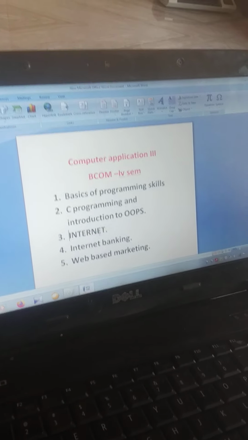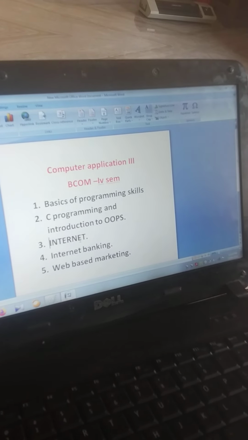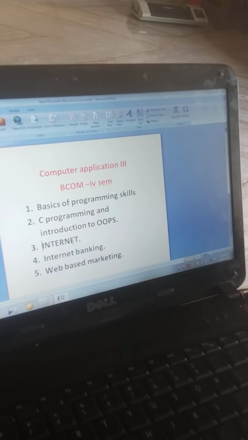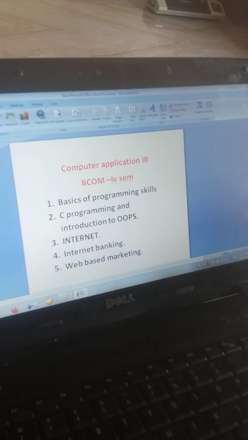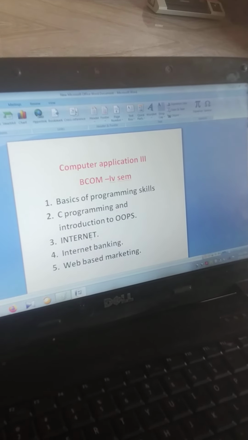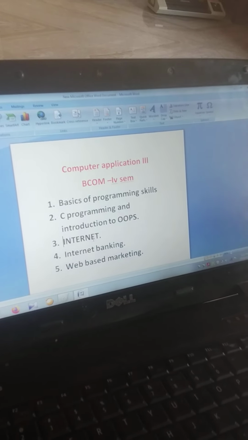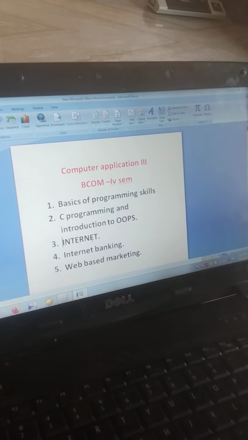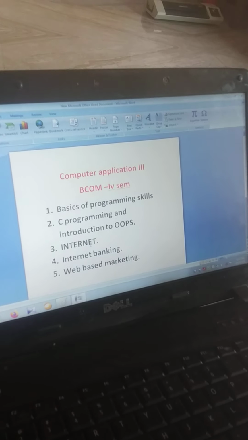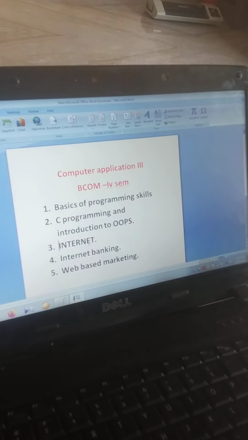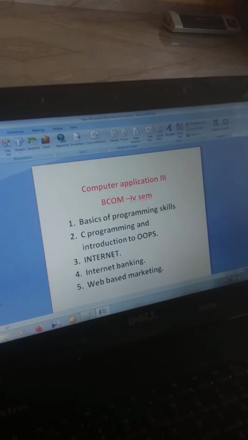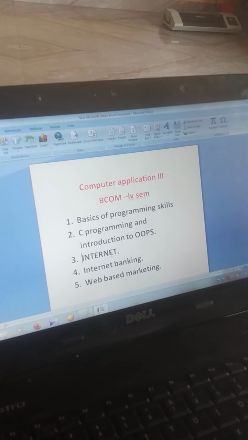Next one is internet banking. With respect to internet banking, the 4th chapter, they have given some points on how the internet works in banking. For example, telephone banking is there, core banking is there, EFT, electronic fund transfer is there, RTGS, real time gross settlement, is there. Next, fax and OMR, like that internet banking works. Those points we are going to study.